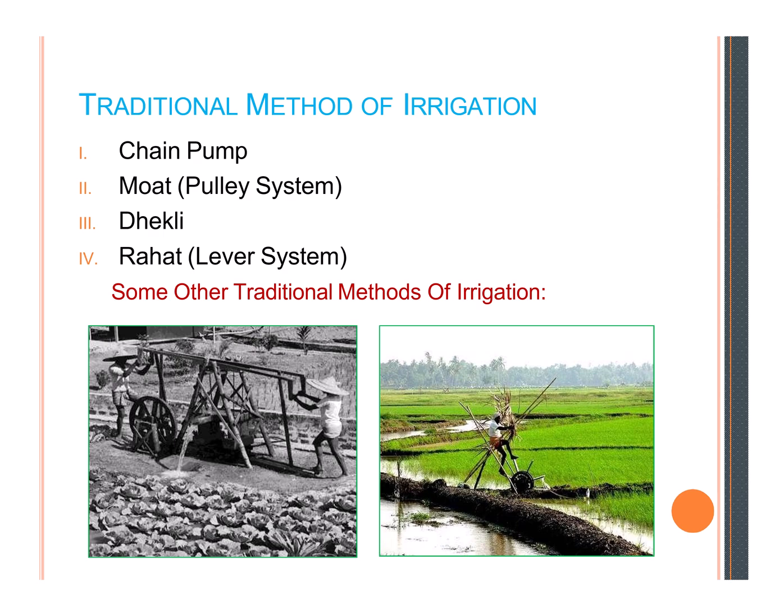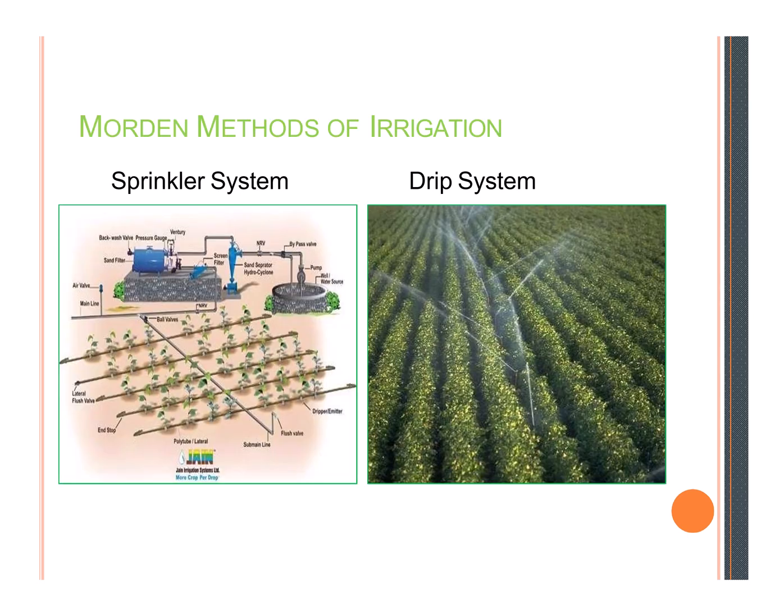And next are the modern methods of irrigation, like the sprinkler system and the drip system. In the sprinkler system, the water flows from revolving nozzles and is sprinkled on the crops. The system is used for sandy and uneven land, because it is not used in every field and every type of soil.